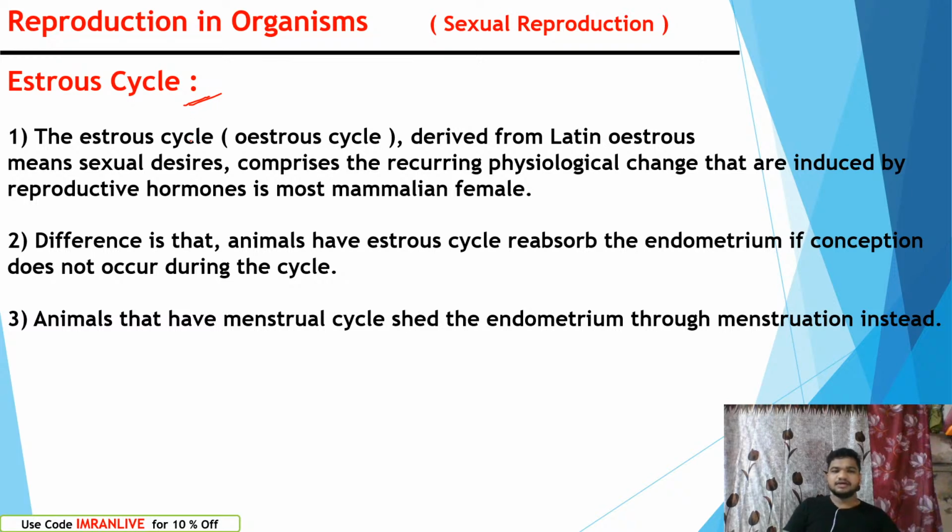Once upon a time, it was also called the oestrous cycle, spelled with OE, derived from Latin. So whenever you see this word, both mean the estrous cycle only. Don't get confused, right? The word estrous means sexual desires. It comprises the recurring physiological changes that are induced by reproductive hormones in their body. There are reproductive hormones which arouse sexual desires.